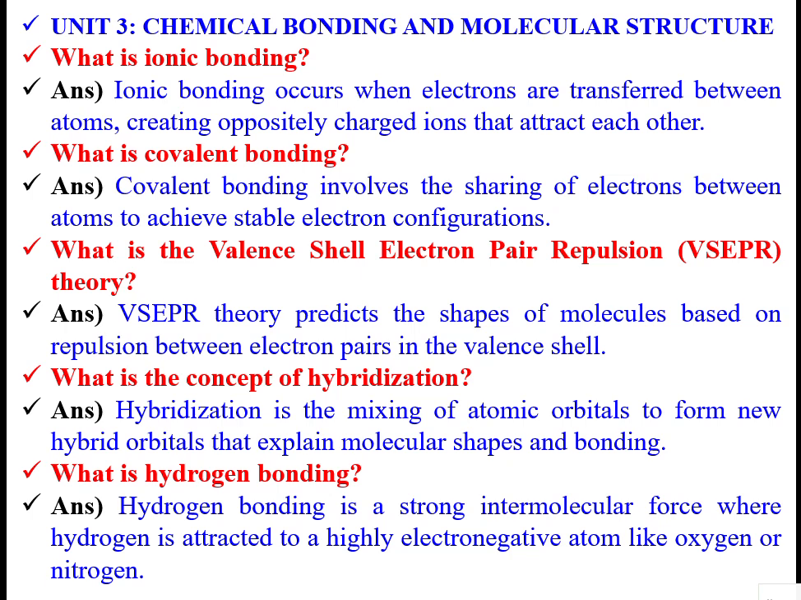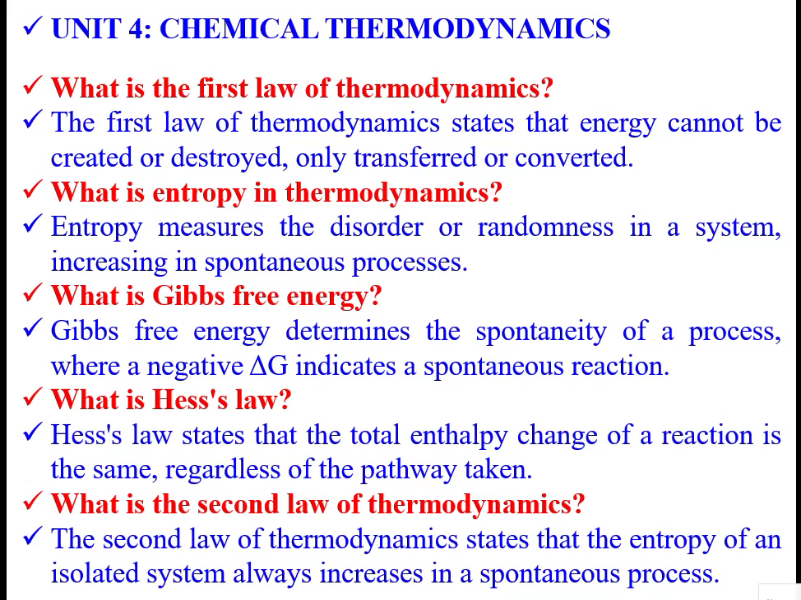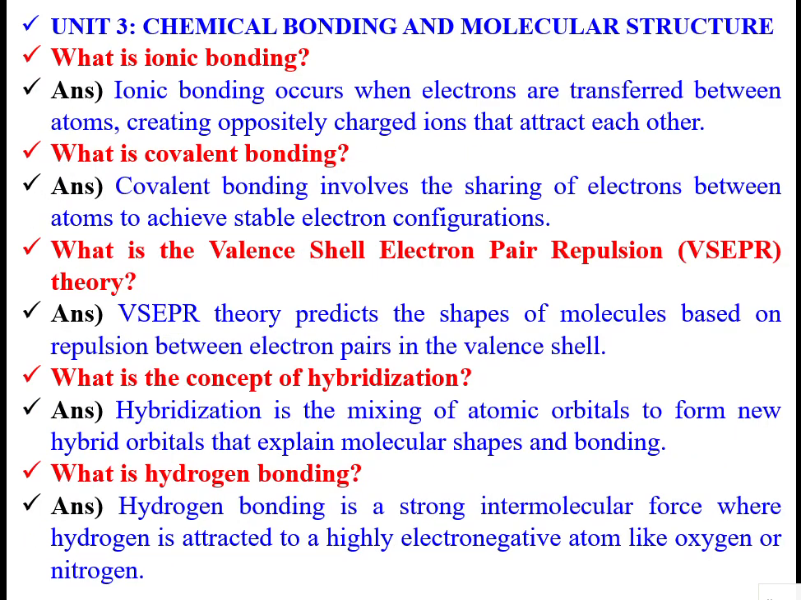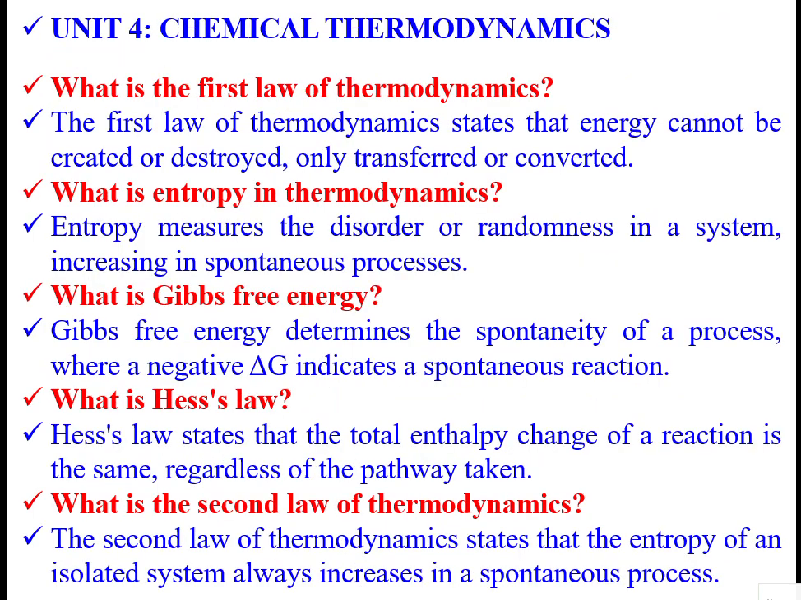Hybridization is the mixing of atomic orbitals to form new orbitals that explain molecular shapes and bonding. Hydrogen bonding is a strong intermolecular force where hydrogen is attracted to highly electronegative atoms like oxygen or nitrogen, or even halogens, which also can act. Halogens are electronegative elements, that we can consider in hydrogen bonding.